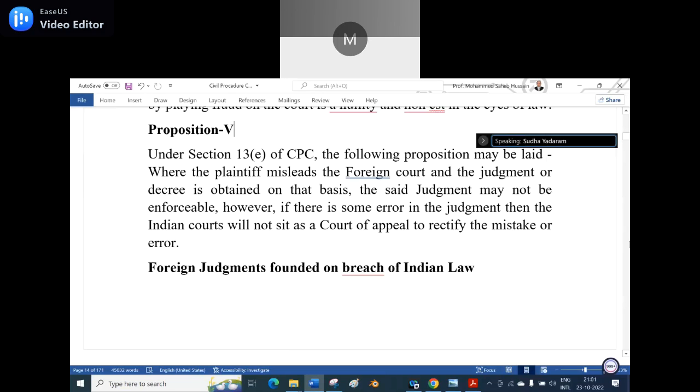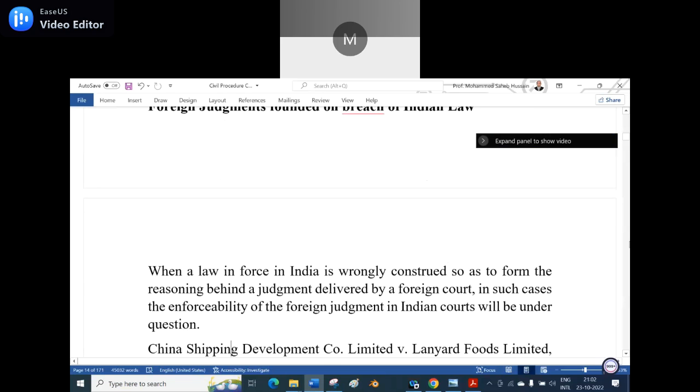Yes. So, a foreign judgment founded on the breach of Indian law. In Indian law, if any breach is there, the foreign judgment cannot be a conclusive judgment. When a law in force in India is wrongly construed to form the reasoning behind a judgment delivered by a foreign court, in such cases the enforceability of the foreign judgment in an Indian court will be under question. Definitely, because it is construed in a wrongful way. When it is construed in the wrongful way, the judgment cannot be used in India. Is it clear?